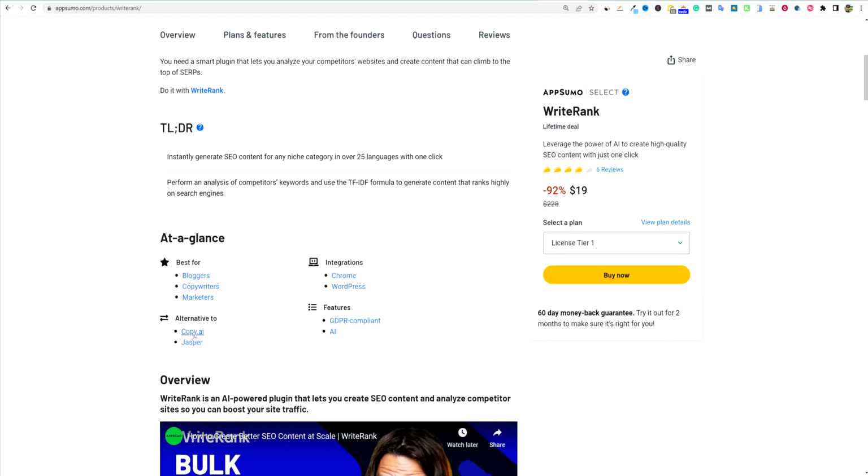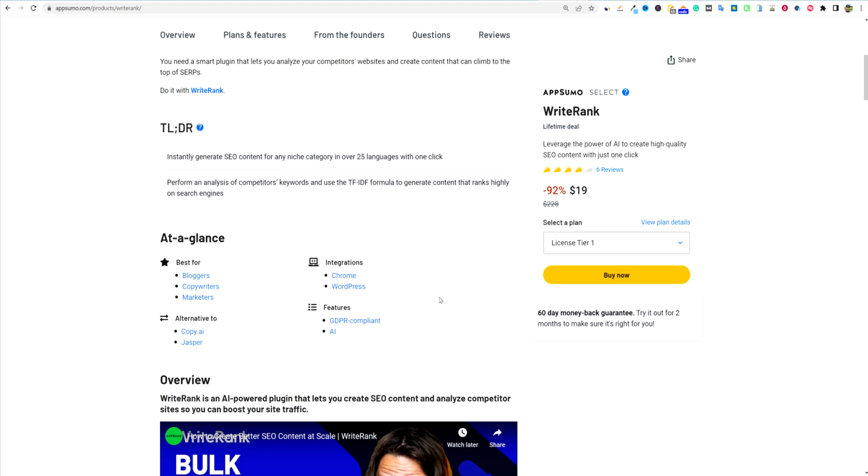They are an alternative to Copy AI and Jasper. They do have a Chrome extension where you can actually use this in Google Docs and any of their applications. They have a WordPress plugin that I'm probably not going to be installing in this particular review, because I just want to see what the content is like. And then I'm going to be doing my content quality testing. I won't put that all on screen for you, but I will keep you guys posted, and at the very end of it, we will look at the scores as well.